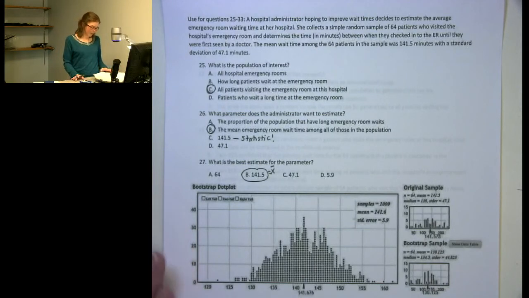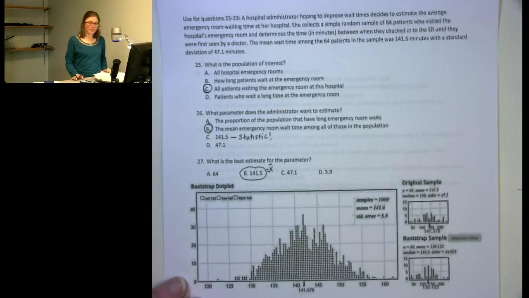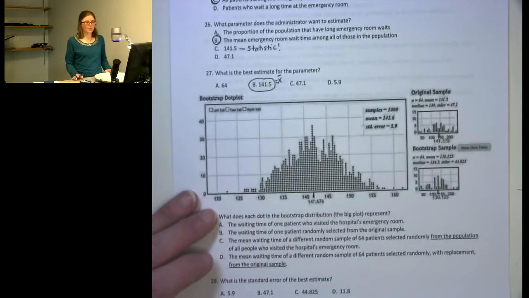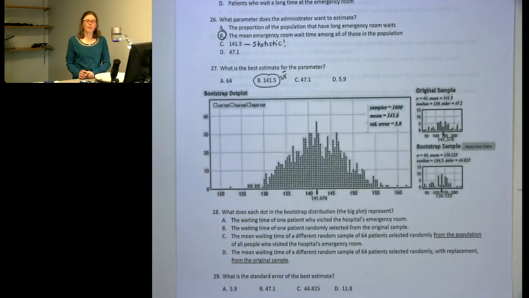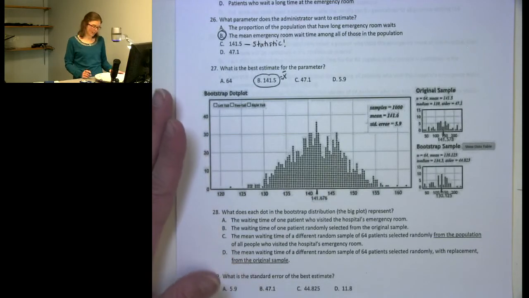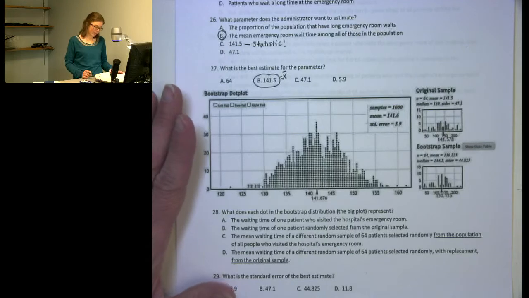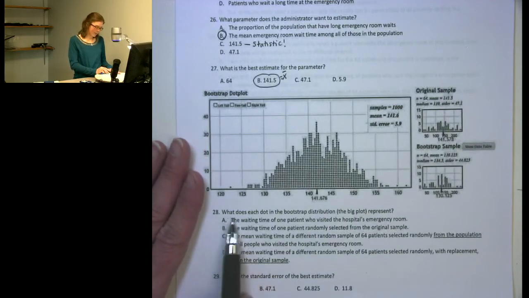Now we're given a plot of the bootstrap distribution. Remember, we simulate a bootstrap distribution when we're making a confidence interval, and the reason that we simulate it is so that we can use it to find the standard error. What does each dot in the bootstrap distribution represent? So each dot in this plot.